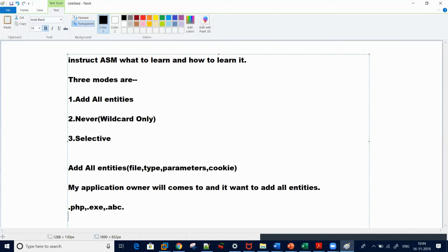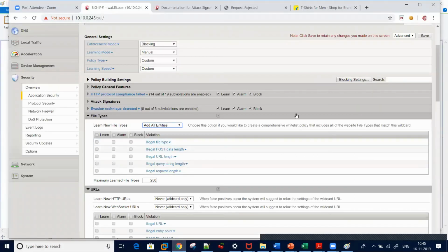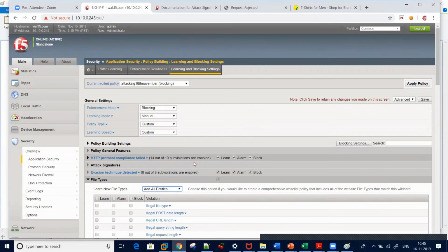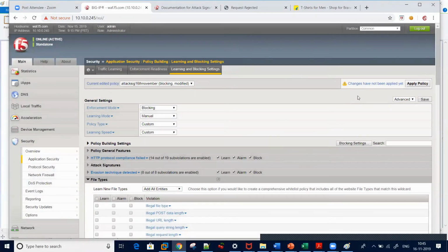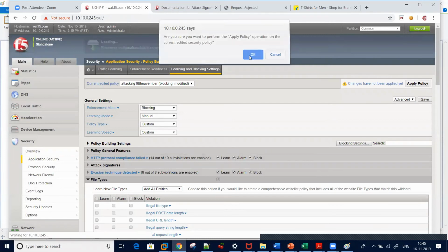Let's see how we can do it. I changed my learning file types to add all entities, and I will save it and apply it. Once I do that in the lab, you will get it. Let's say I will generate some traffic now.